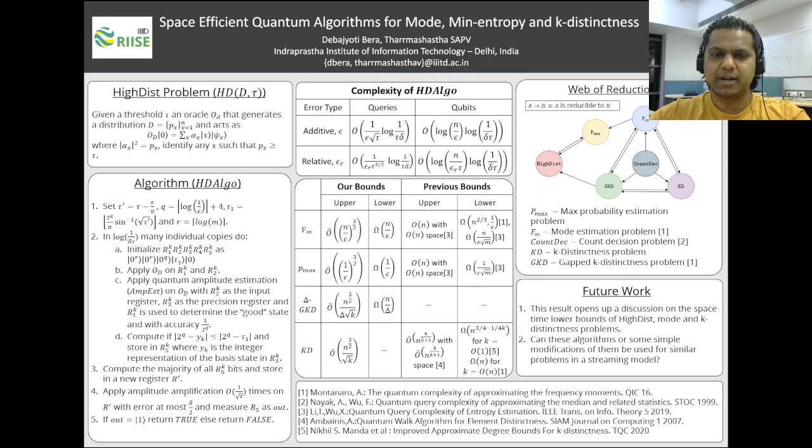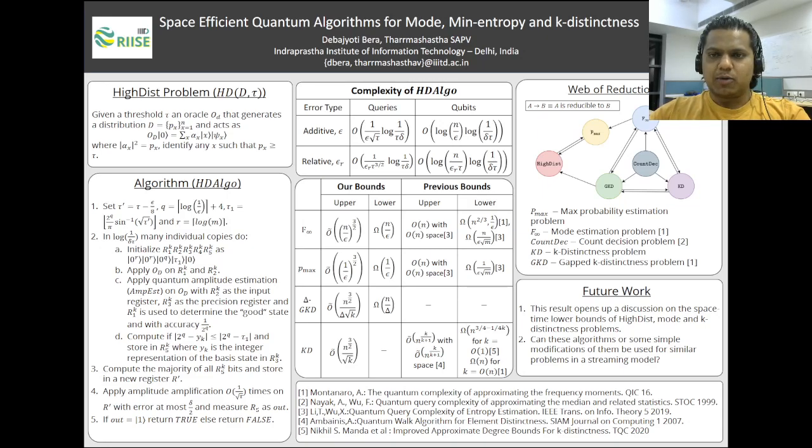If tau was constant, then the quantum algorithm actually gives a quadratic speedup over the best known classical algorithm in terms of epsilon. Now we extend this high-dist problem to define another problem named the Pmax problem. In the Pmax problem, we are given an oracle for a probability distribution, very similar to that of high-dist, and also an accuracy parameter epsilon.